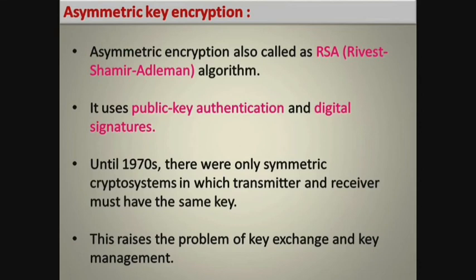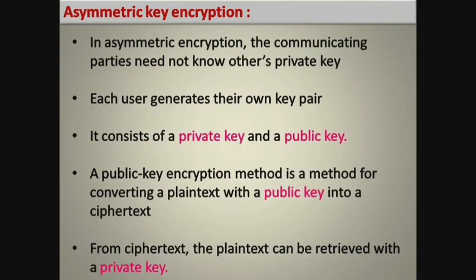Till 1970, only symmetric crypto systems were available, in which transmitter and receiver use the same key. Same key can be used for both encryption and decryption. But in RSA, it uses a pair of keys. So two keys are used in this encryption. One is private key, another one is public key.